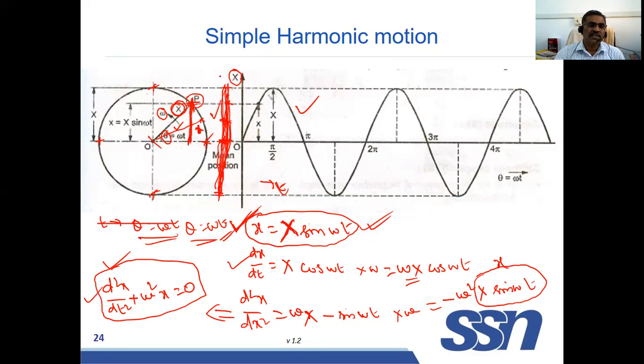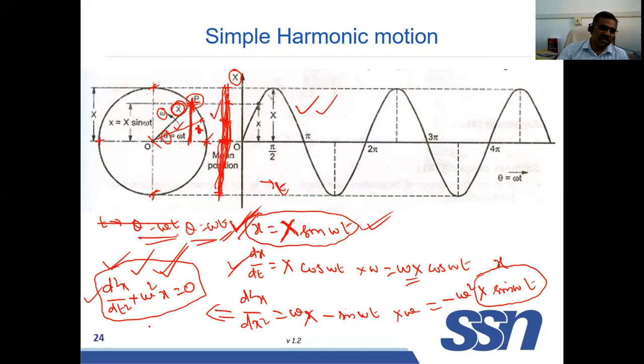So for simple harmonic motion, in terms of equation, you can use this equation for displacement, this equation for velocity, this equation for acceleration. This is the equation of simple harmonic motion that can be mentioned in terms of time curve, the time domain.